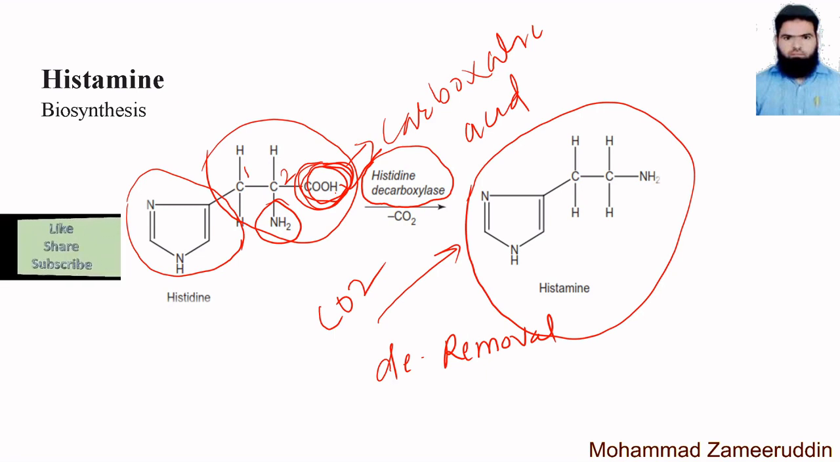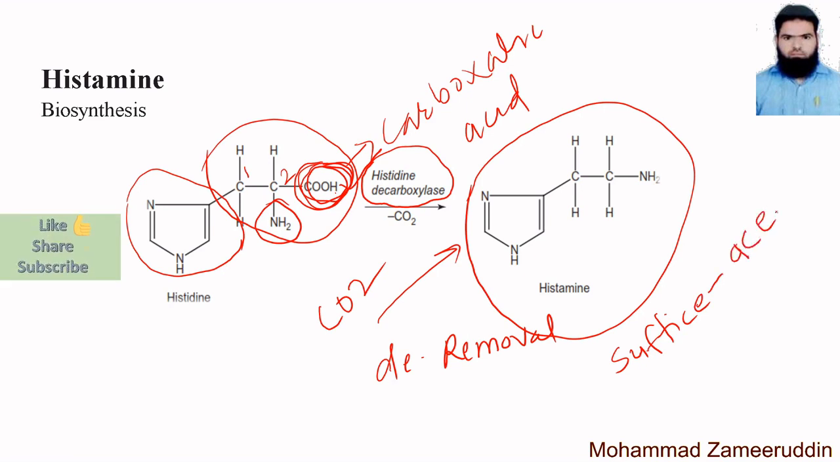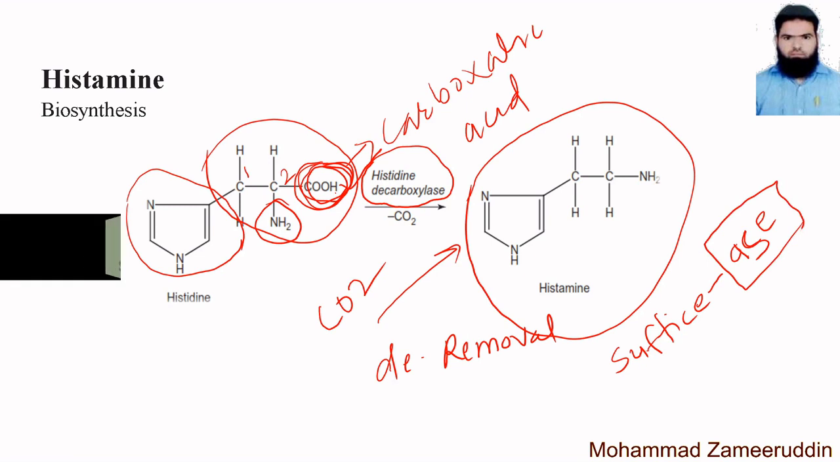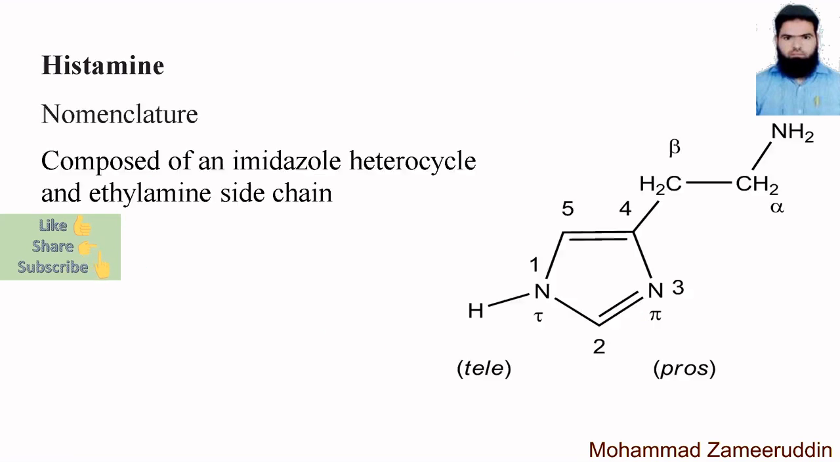We all know that an enzyme name is suffixed with ASE. If you see the name of any enzyme, it will have the suffix ASE. So every enzyme name ends with ASE. So this enzyme is responsible for the biosynthesis of histamine from histidine. Now come to the next slide, nomenclature. This is the nomenclature of histamine.